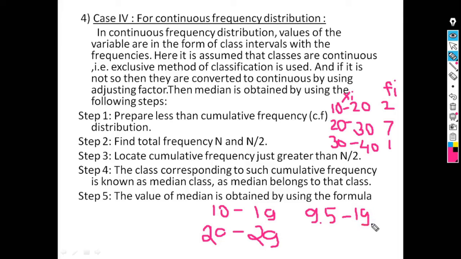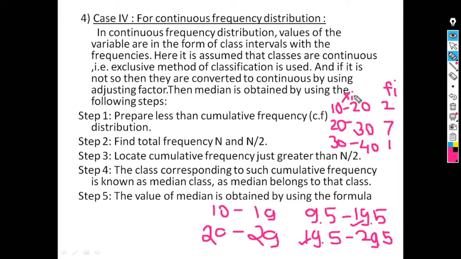Similarly 20 minus 0.5 is equal to 19.5, and 29 plus 0.5 is equal to 29.5. Now these are the continuous classes. Continuous means this upper limit is the same as the lower limit of the second class interval. So if the classes are not continuous, the first step is to make them continuous by subtracting 0.5 from the lower limit and adding 0.5 to the upper limit.